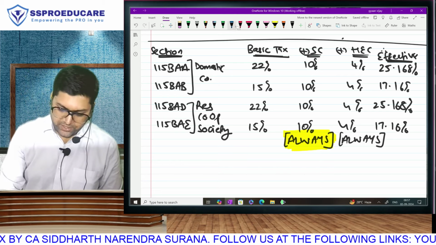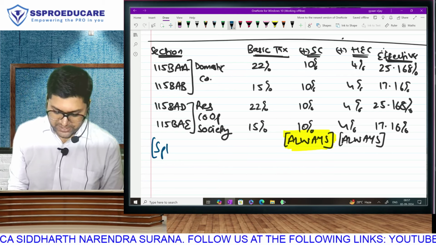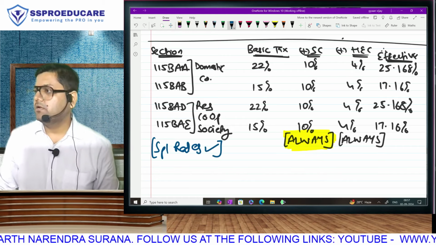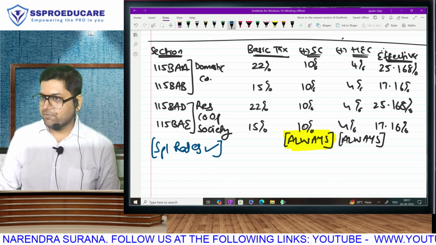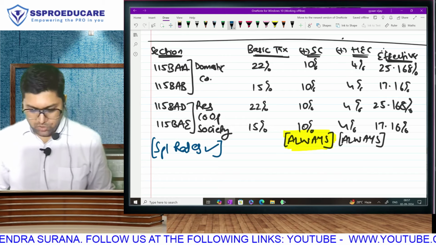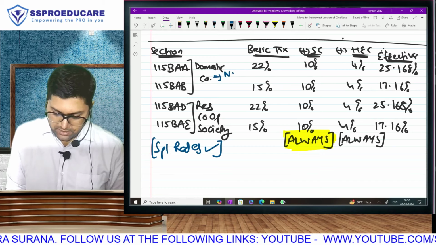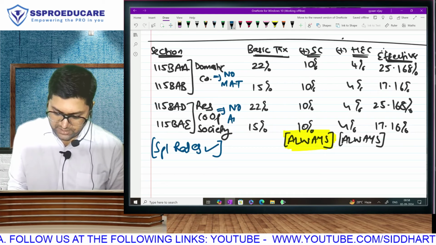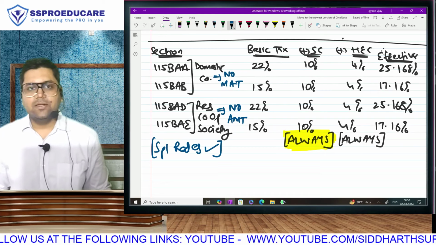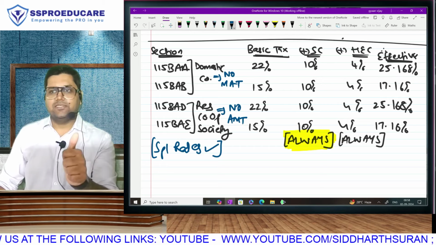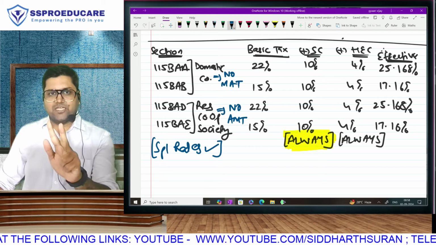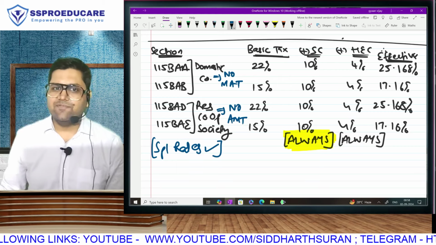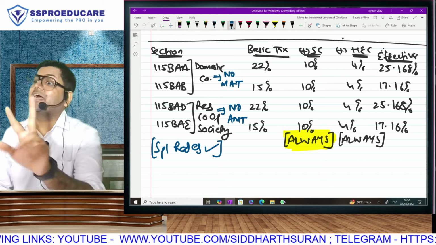Okay. Do we know that whatever be the rates here, special rates will continue to apply? So this will apply only to your normal income. And do we also know that for companies here, if you come in new regime, there will be no MAT, and for cooperative society there will be no AMT. But all these features like special rate applies, MAT AMT does not apply, optional, on or before the due date, once taken cannot change. All that we have studied in the similarities and differences.